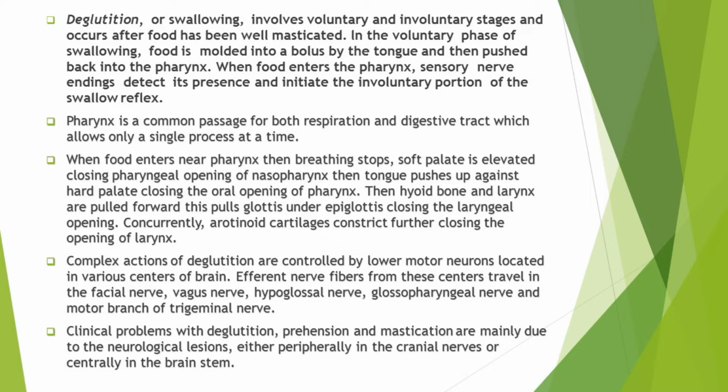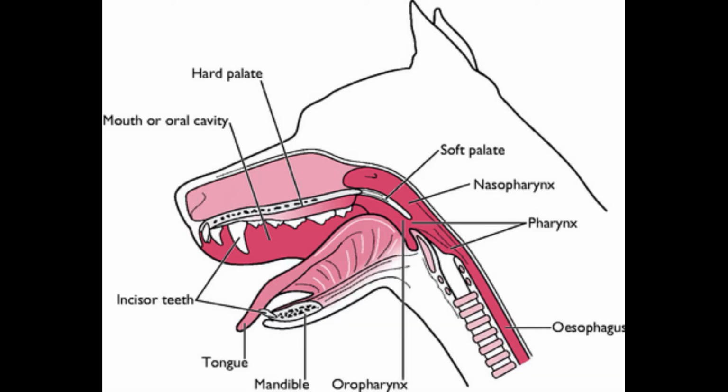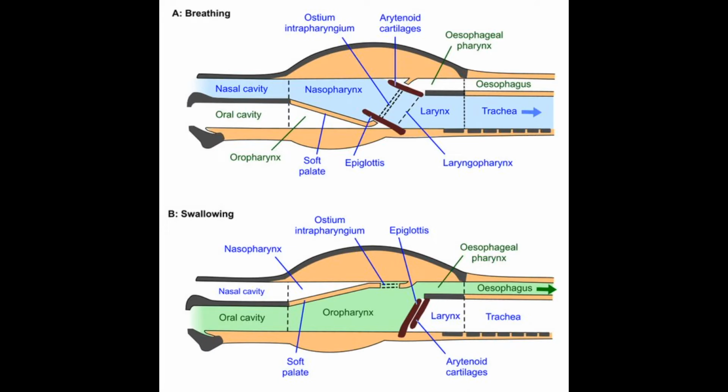In the voluntary phase of swallowing, food is molded into a bolus by the tongue and then pushed back into the pharynx. Now when this bolus reaches the pharynx, sensory nerve endings detect the presence of the bolus and then initiate the involuntary portion of the swallow reflex. Pharynx is actually a common passage for both respiration and digestive tract, and it allows only a single process at a time. It means that when air is passing through the pharynx, then it allows only the entry of air, and when food is passing through the pharynx, then only food passes from the pharynx.